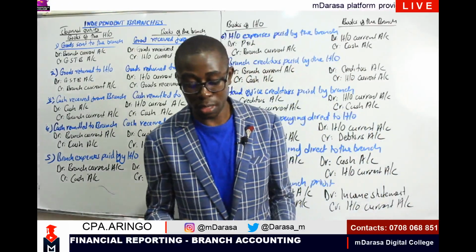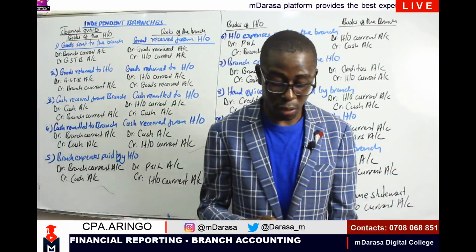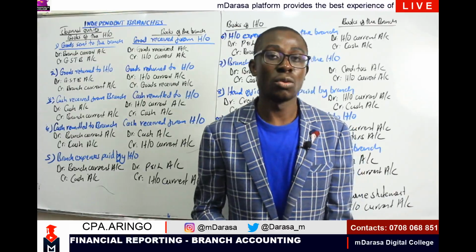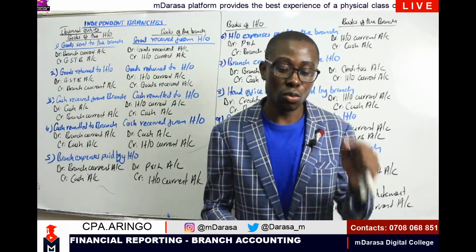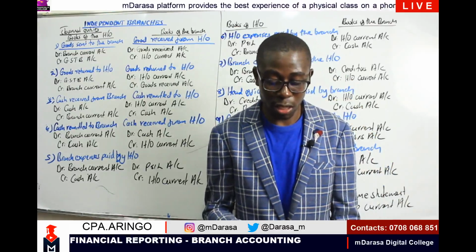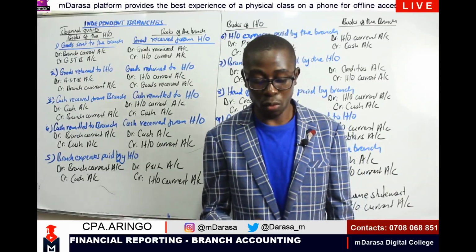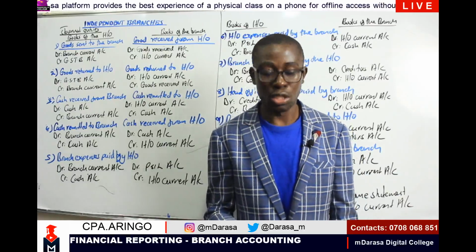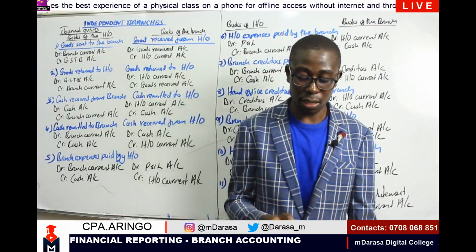That's why we are talking of it being in one account. So that is on the side of goods in transit. That will also happen with cash in transit. In the books of the branch accounts, we are going to debit our cash in transit account and credit head office current account, whereas in the books of the head office, we are going to debit cash in transit and we credit what? Branch current account.